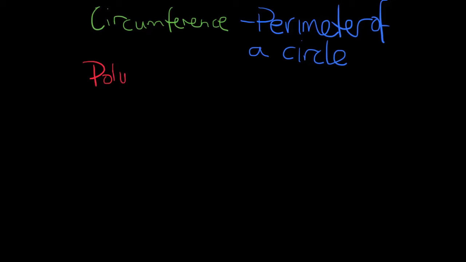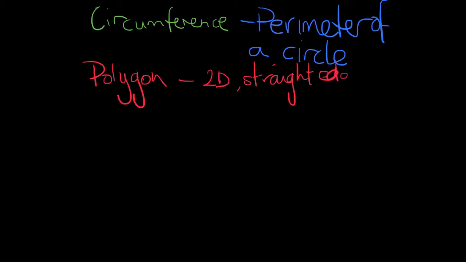Okay, so if we don't know what a polygon is, it's basically a two-dimensional shape that's got edges, or straight edges, I should say. It's got straight edges and vertices.